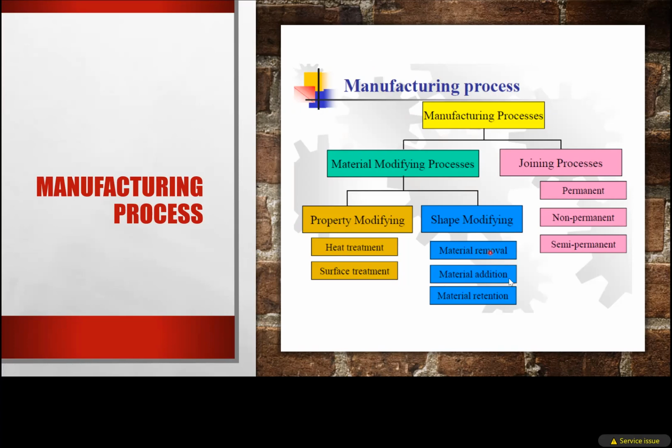Material addition process is called additive manufacturing, which is used currently in mechanical engineering. The current hot topic is additive manufacturing. In additive manufacturing, the hot topic is 3D printing. In three-dimensional printing, we can print any shape. You can search on Google what parts are made by 3D printing, from a building to shipbuilding to submarine building. Submarines are also built by 3D printing.